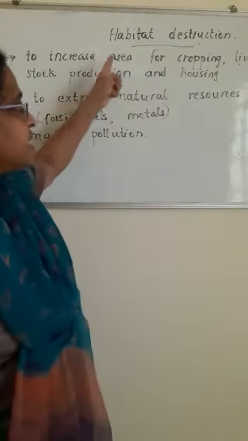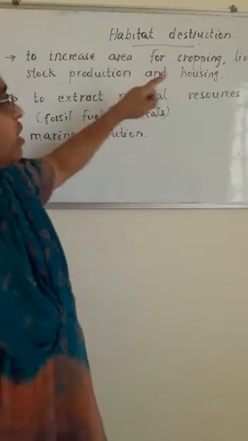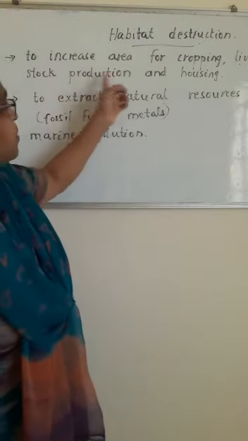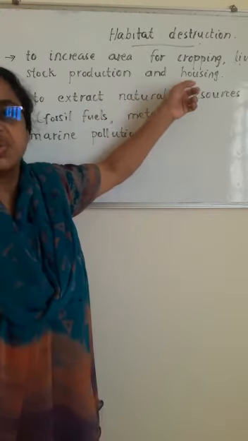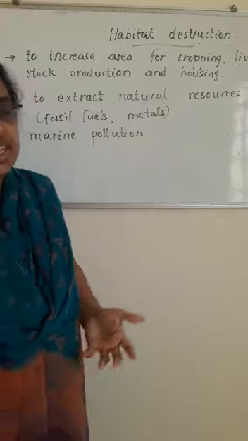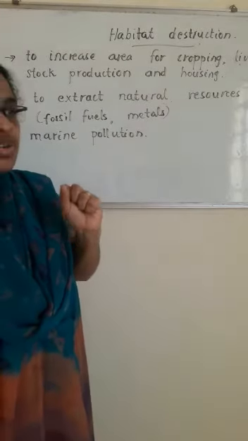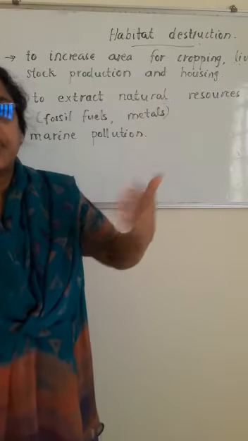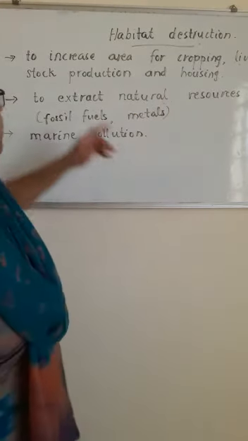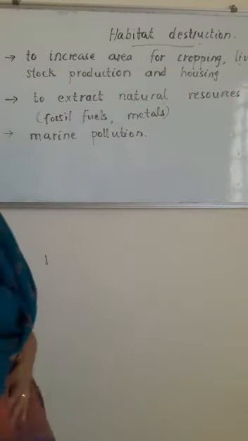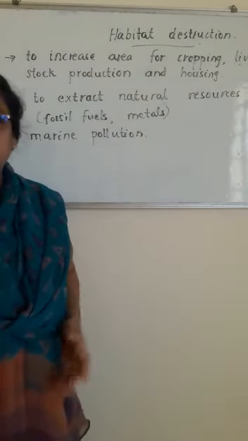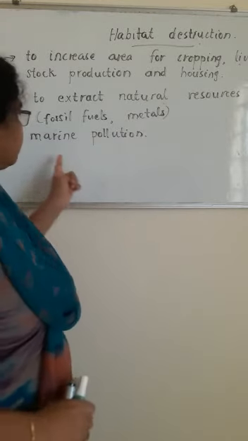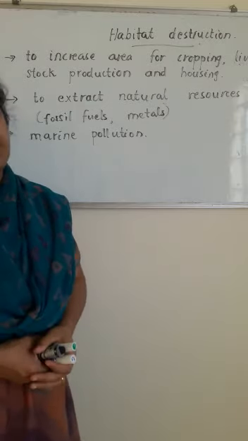So these are the reasons for habitat destruction. To increase the area for cropping and also for livestock production and housing, roads, factories, all this we are just cutting down trees, and it's another consequence of habitat destruction, deforestation, that we have to learn after. Then to extract natural resources, just like fossil fuels and metals, we are just destroying the habitat. And another thing is marine pollution. Okay.